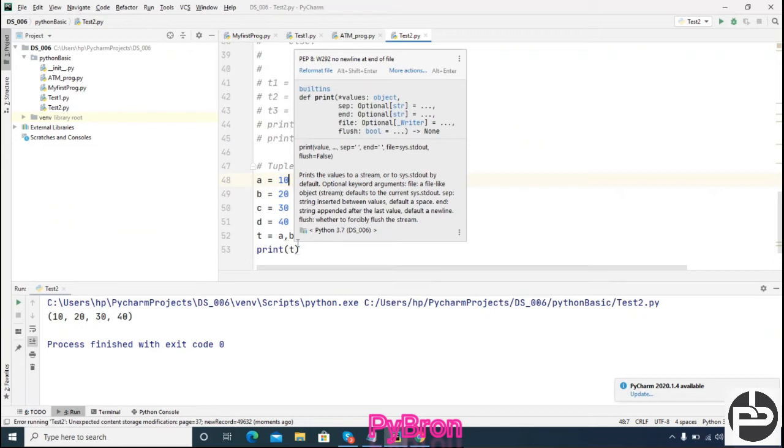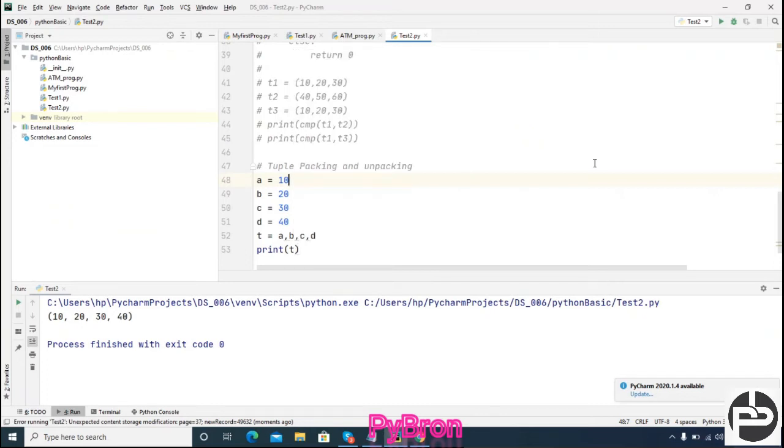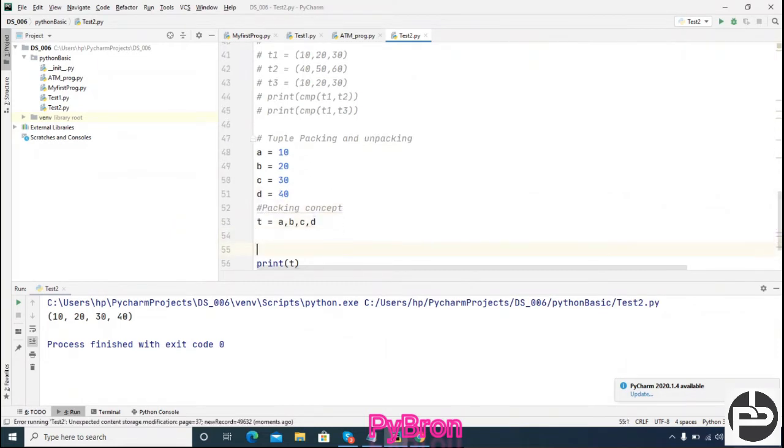Similarly, if you want to unpack, meaning if we have the tuple and you want to unpack it, how can we do this? What we just did is known as the packing concept. Now I'm going to discuss the unpacking concept.